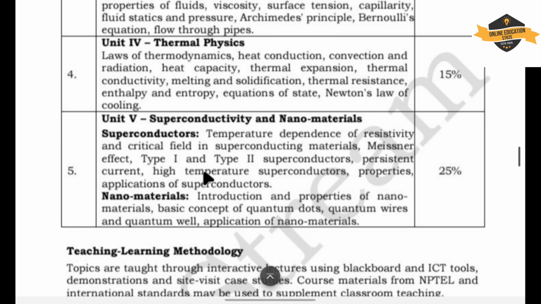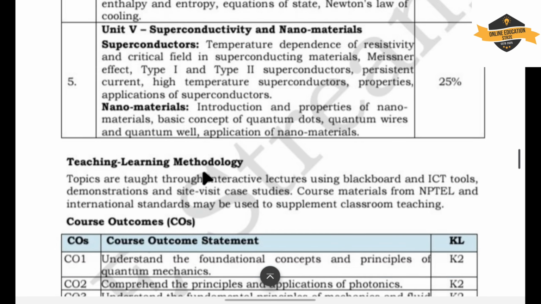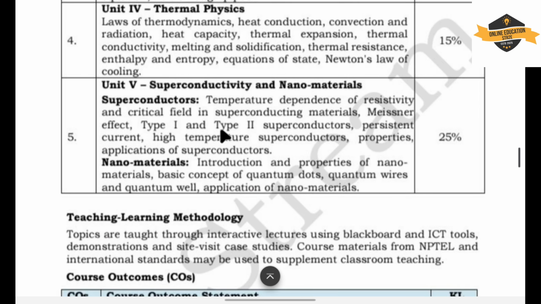Now proceed to Unit 5. In Unit 5 we have superconductivity and nanomaterials. Nanomaterial is very important. In superconductors we have temperature dependence of resistivity and critical field in superconducting materials, Meissner effect, type 1 and type 2 superconductors, persistent current, high temperature superconductors, properties and applications of superconductors. In nanomaterials we have introduction and properties of nanomaterials, basic concept of quantum dots, quantum wire, quantum well, and applications of nanomaterials. This is all about Unit 5.